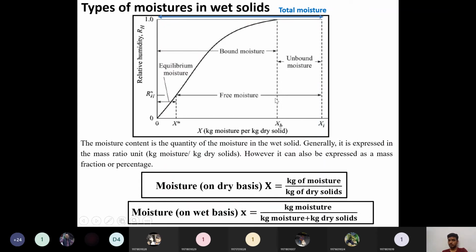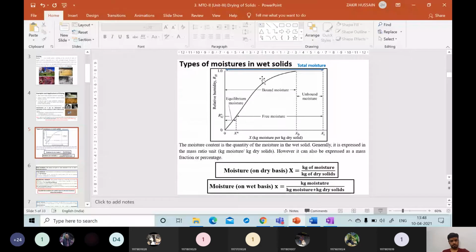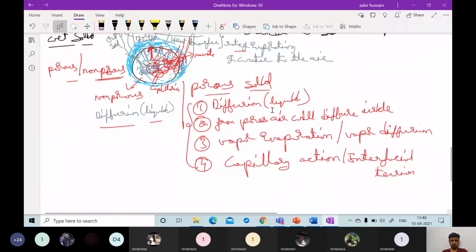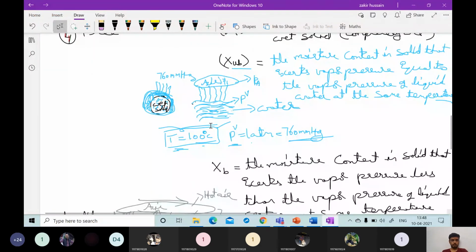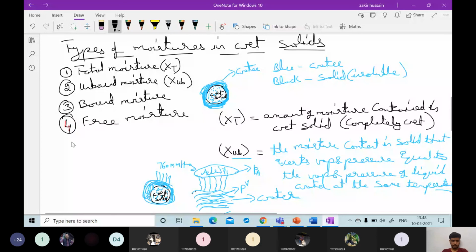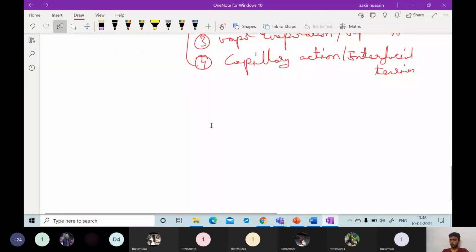Before defining free moisture content, we have to define the equilibrium moisture content. I am reserving free moisture content; I will define that later. Before that, we have to define equilibrium moisture content. Let us take the same example.